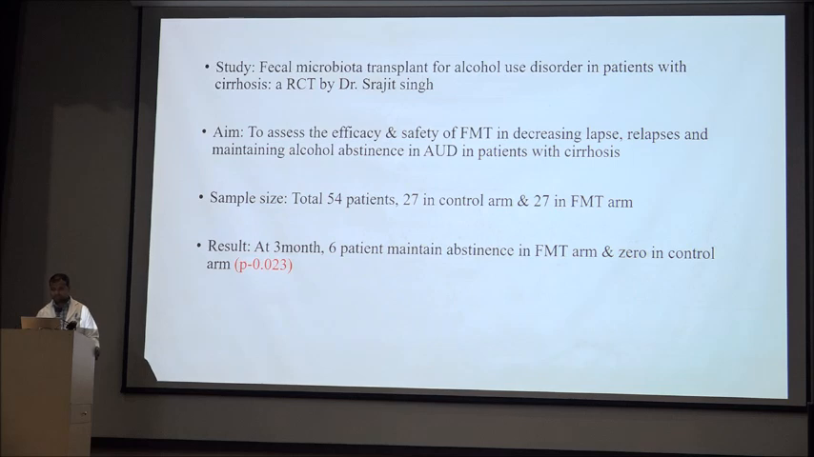Another study from the ILBS. The study name is fecal microbiota transplant for alcohol use disorder in patients with cirrhosis. It is a randomized control study by Dr. Srijit. The aim of the study was to assess the efficacy and the safety of FMT in decreasing lapse, relapse, and maintaining alcohol abstinence in AUD in patients with cirrhosis. The sample size was 54, 27 in both arms, and the result showed that at 3 months 6 patients maintained abstinence in the FMT arm versus 0 in the control arm.